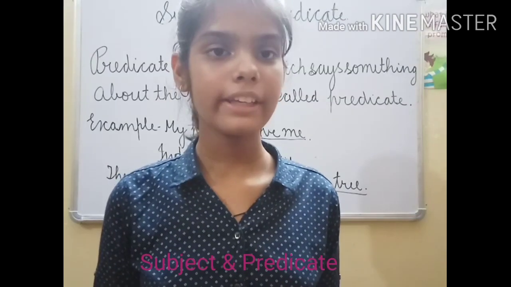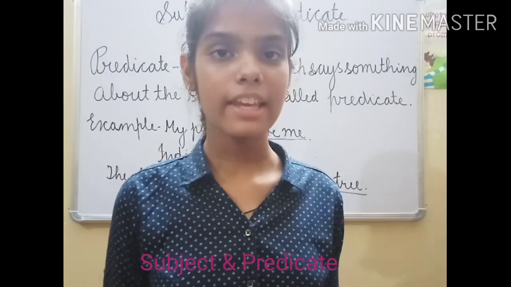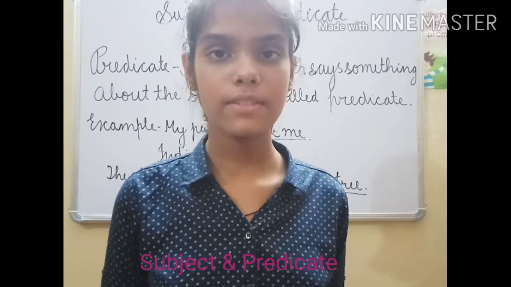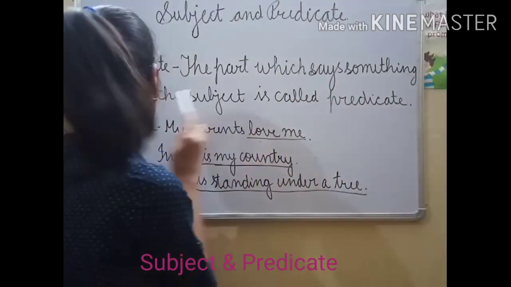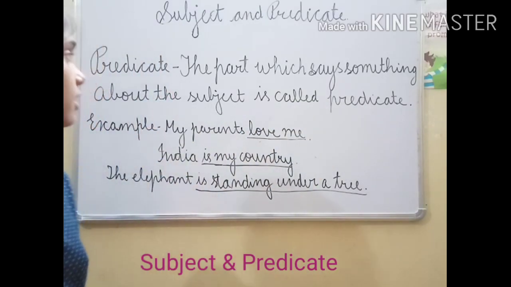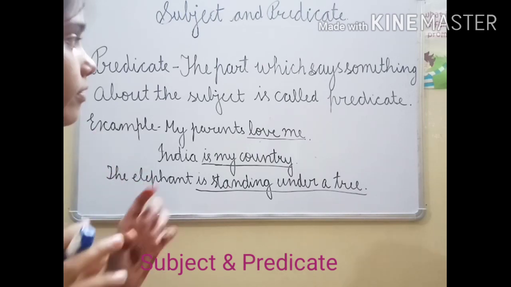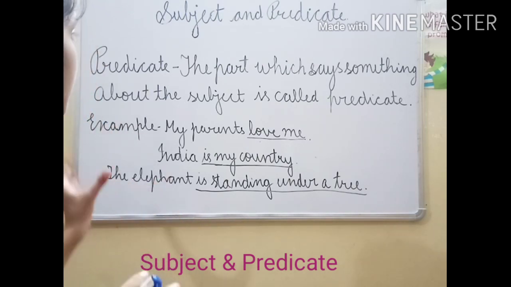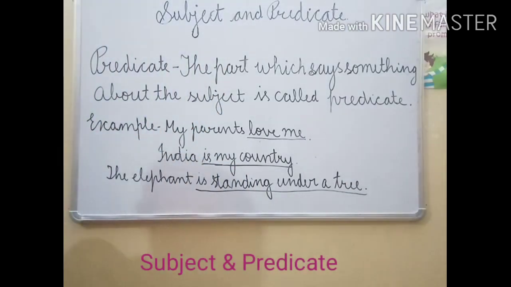The second topic is predicate. Predicate means the part which says something about the subject is called predicate. In an easy way, in the sentence, that portion which says something about the subject is called predicate. Now here are some examples.